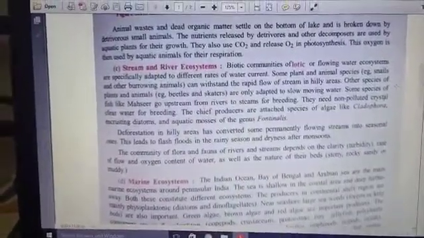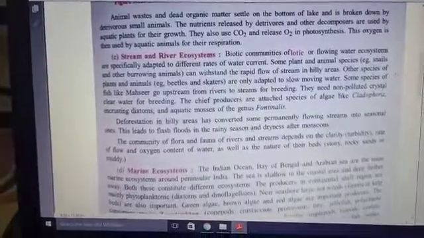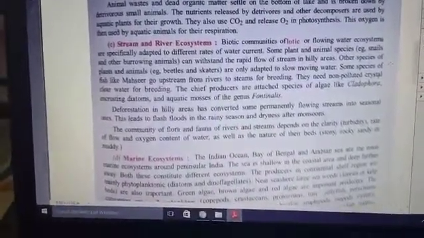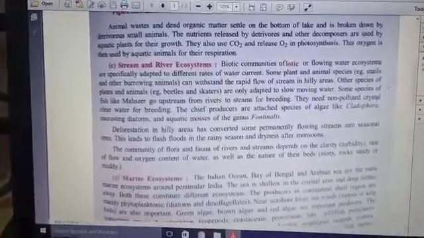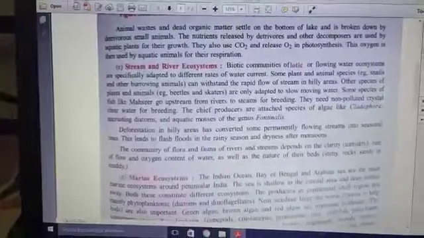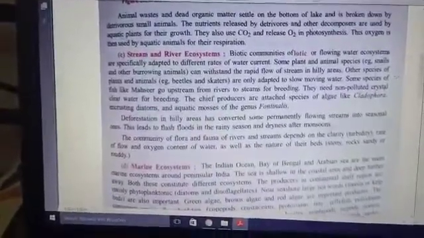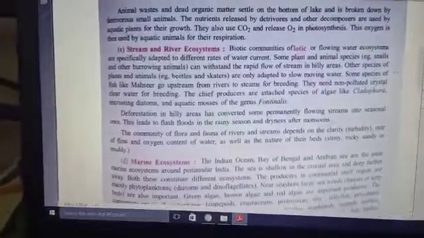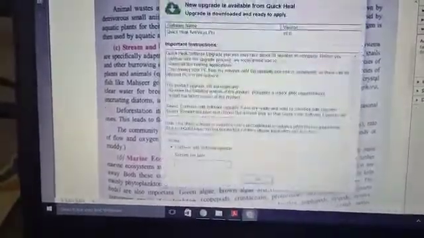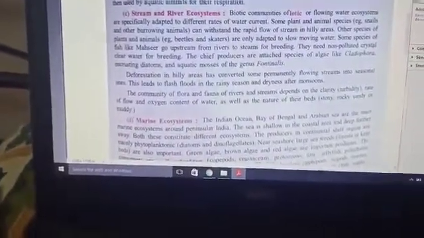Chief producers are also there, like algae, Cladophora, and various diatoms, mosses, and Fontinalis. These are observed in the stream or river ecosystem. And deforestation is also a harmful impact on this environment, that is aquatic ecosystem. So now these are converted, you can see, into flash floods in the rainy season and dryness after monsoon. These kinds of things you can observe.